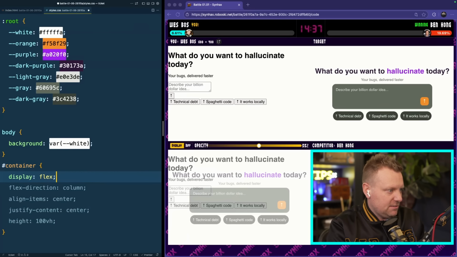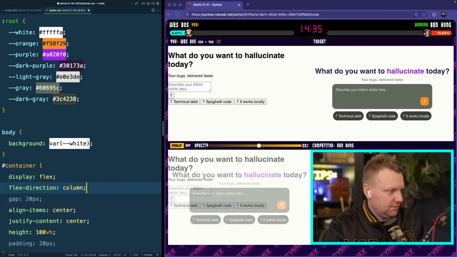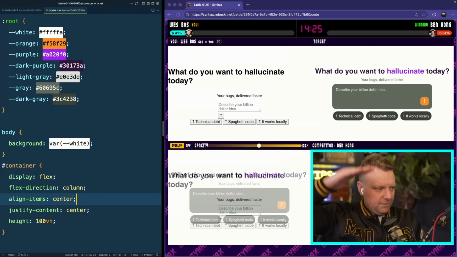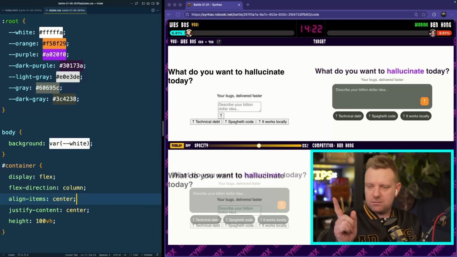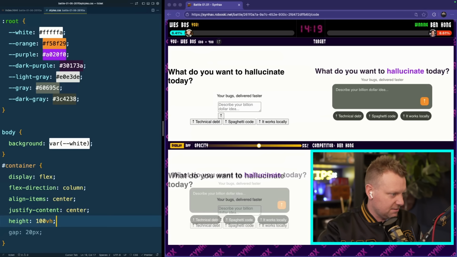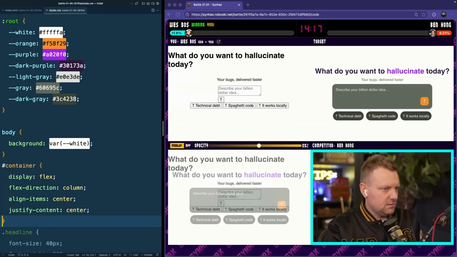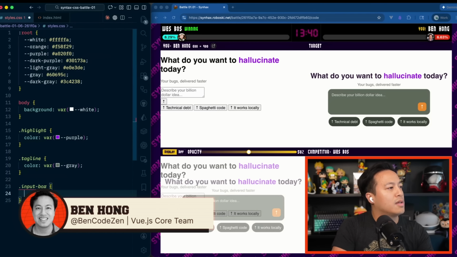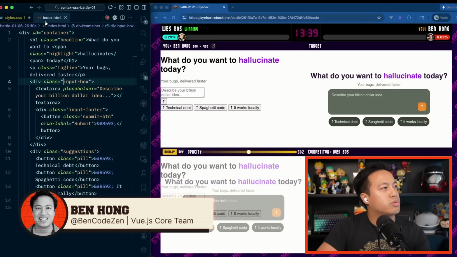The container is display flex direction column. What the vertical? I never understand what column and row. That doesn't make any sense. These are rows. Align vertically. Justify content. Judge Judy now always justifies. Center. Height. No, height is not that. Oh, maybe it is.